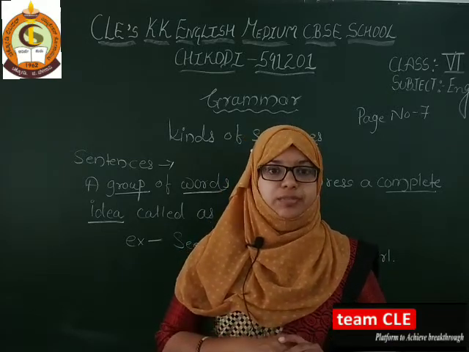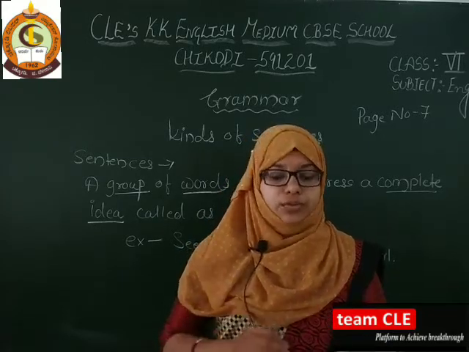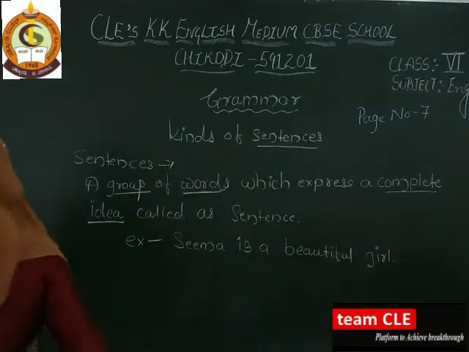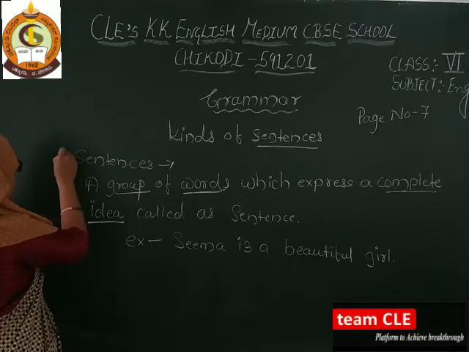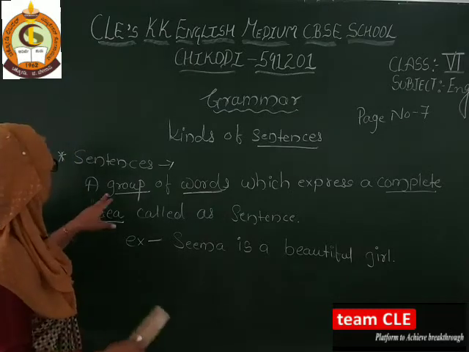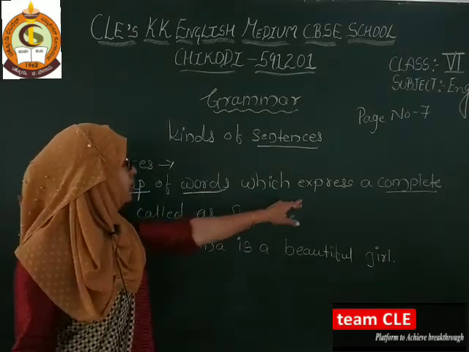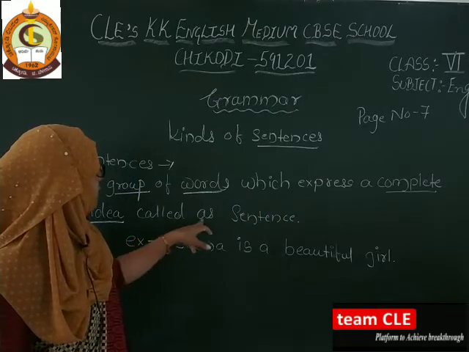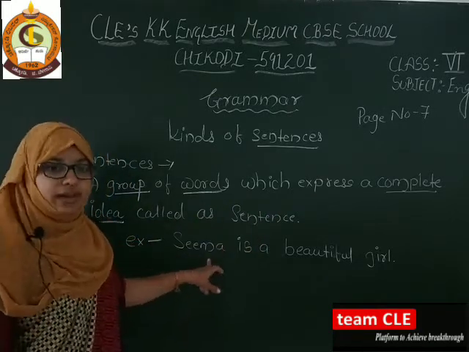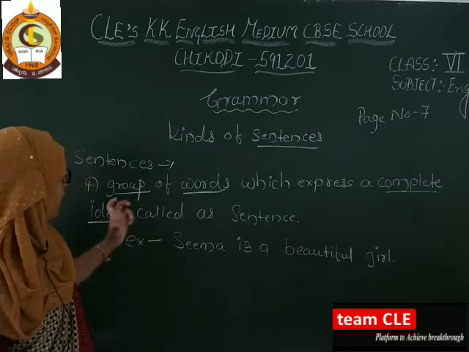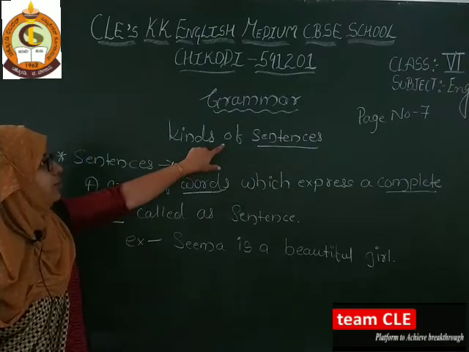These 4 kinds of sentences we are going to learn in today's class. Here I will write. So this is the definition of a sentence: a group of words which express a complete idea is called a sentence. So here is an example of the sentence. Got it? Now we have to see kinds of sentences.